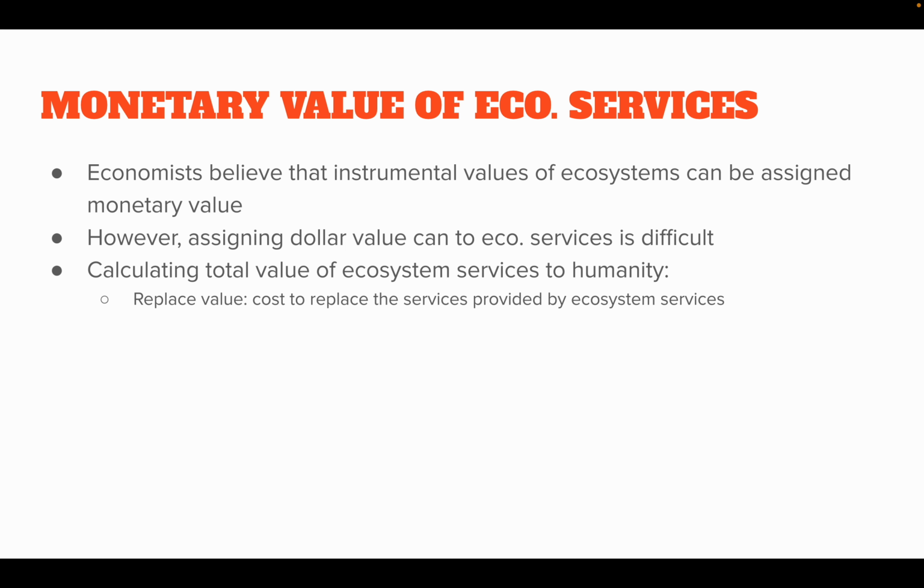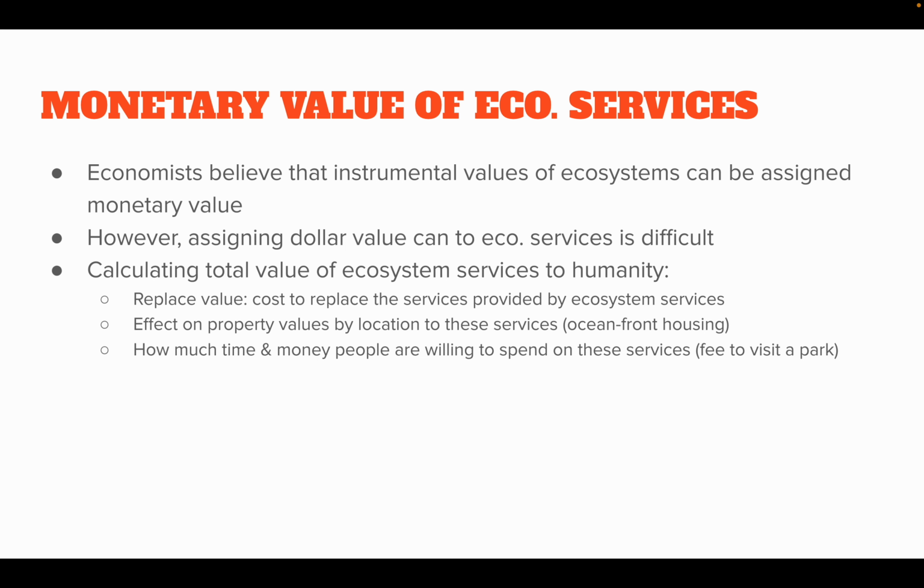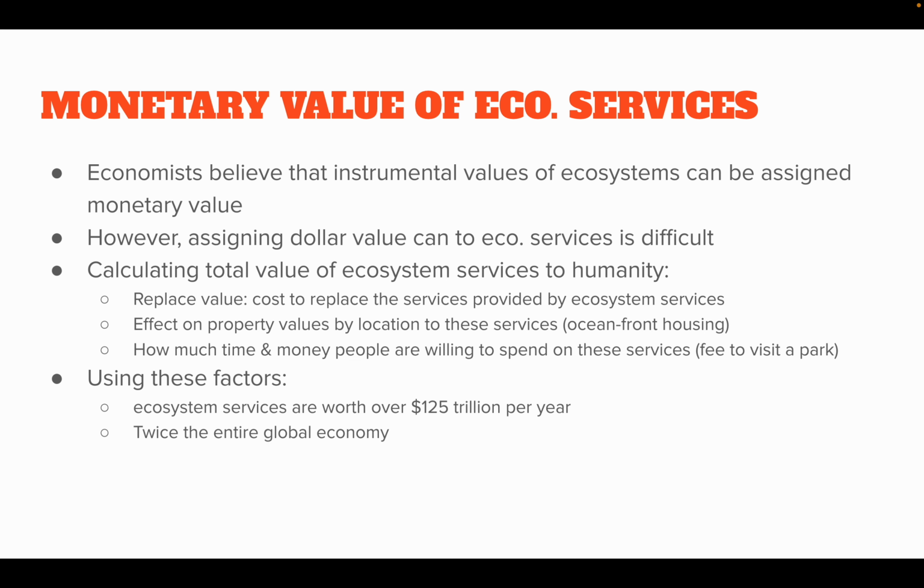We can analyze it from the replacement value, the cost to replace the services provided by the ecosystem. The effect on property values in a location, specifically oceanfront housing or places close to the shoreline that can be more hit by hurricanes, flooding, erosion, and things like that. How much time and money are people willing to spend on these different services, such as a fee to visit a park or national park? Using these different factors, ecosystems are worth over $125 trillion per year, twice the entire global economy. They're able to provide all these different services because they're just naturally there, existing, as long as they're not disrupted.